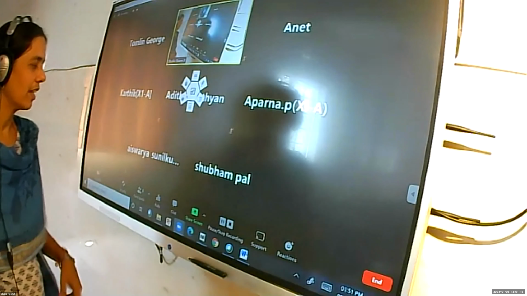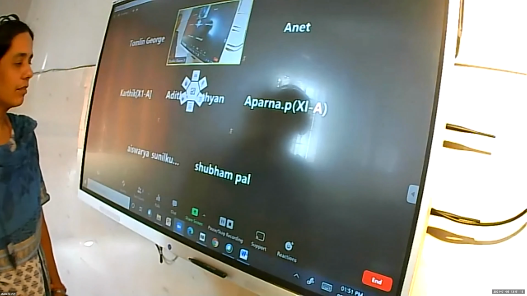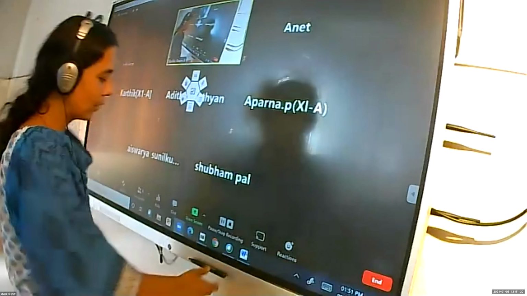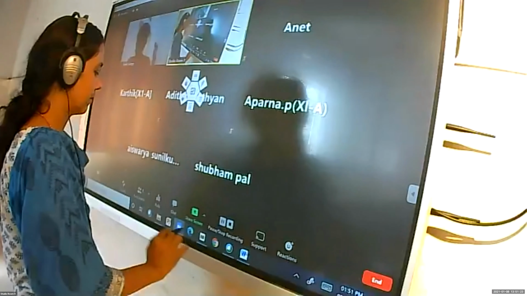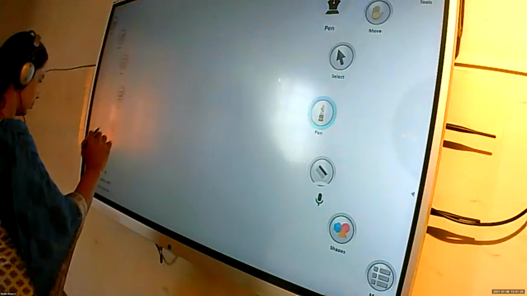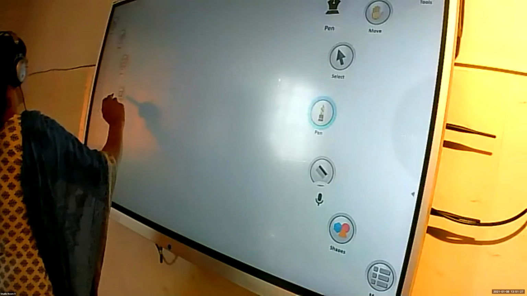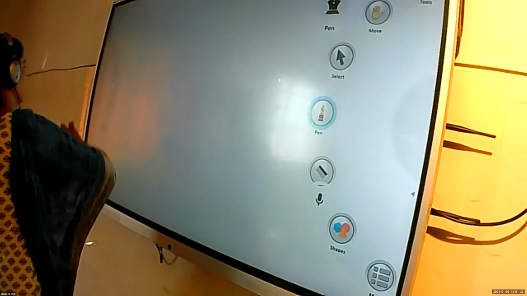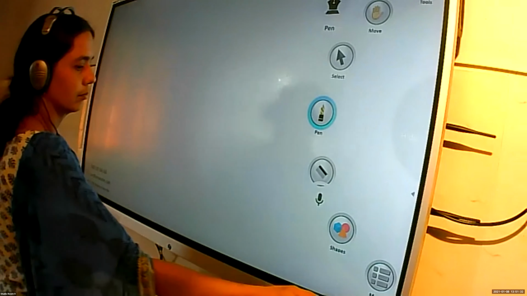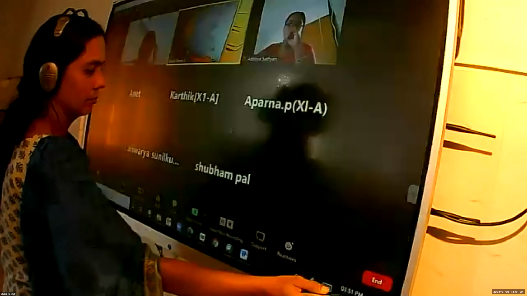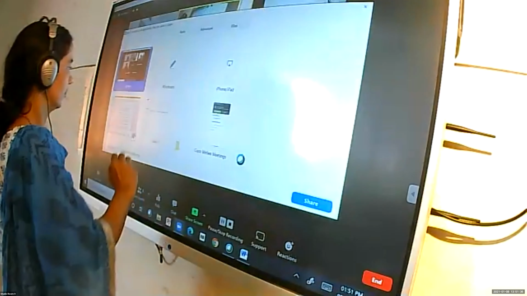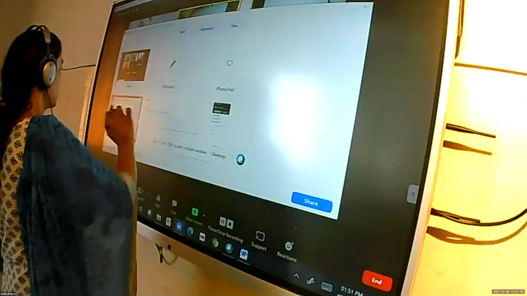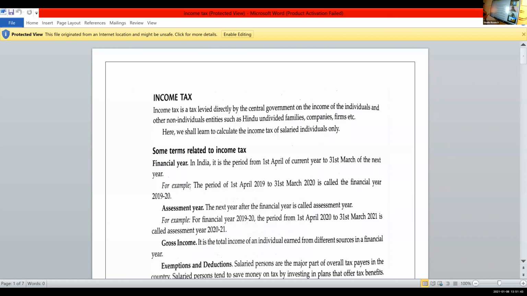Okay, children, I think we can continue. Yesterday, we were discussing how to calculate the income tax, isn't it? Calculation of income tax. Okay. So just recall what the sections coming under 80C, 80E and all are. So income tax. Okay.